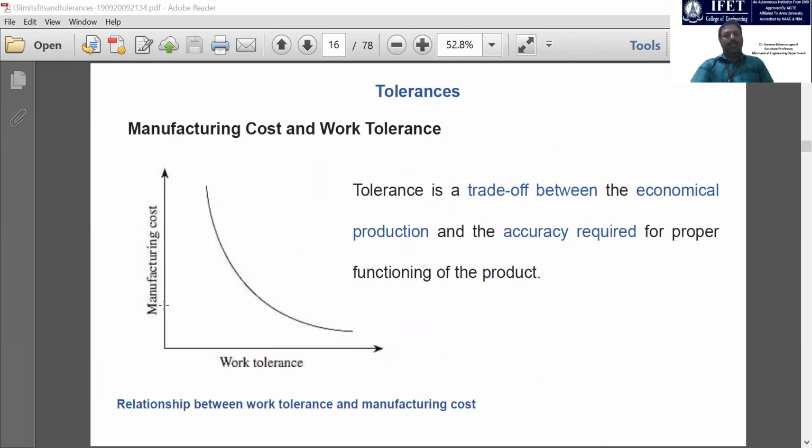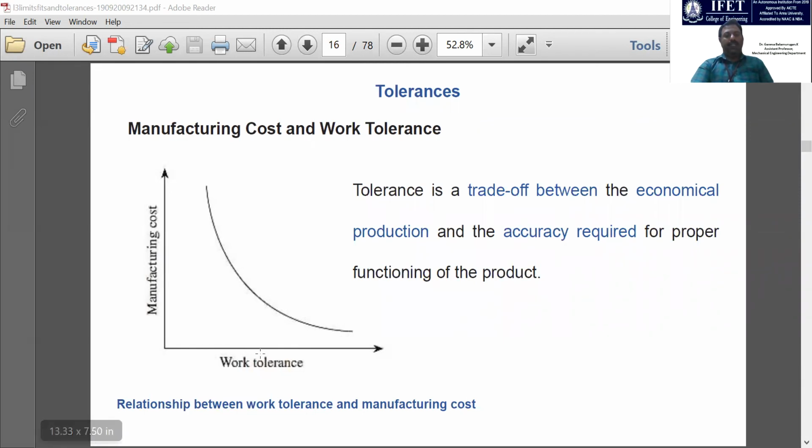So this is the graph and comparison. This is called a trade-off, otherwise known as a trade-off between the tolerance and the manufacturing cost. You can see this line, the steady decline. This is the cost line.